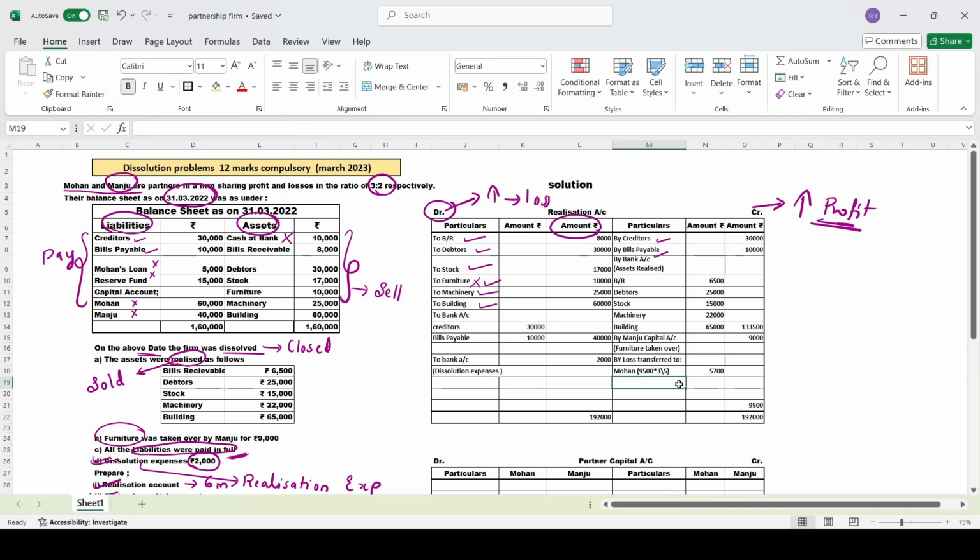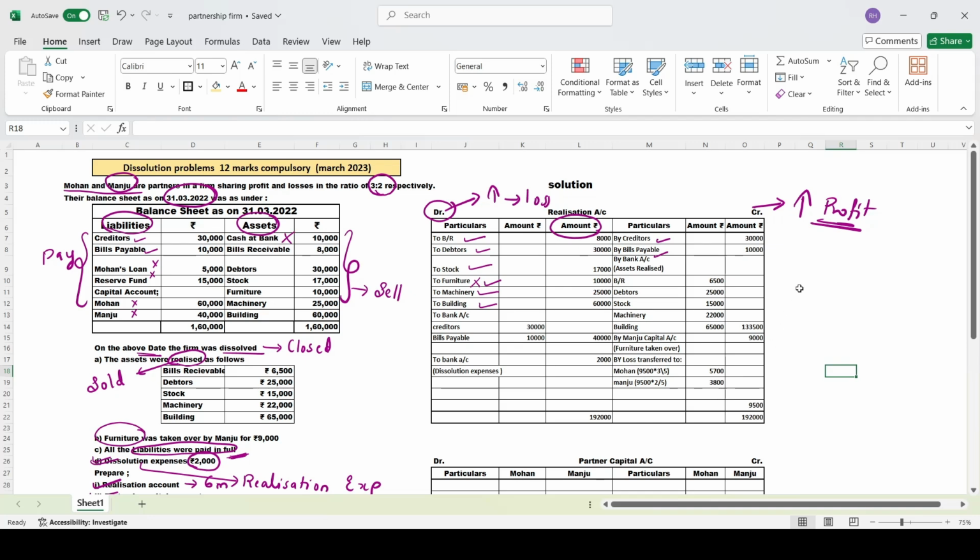And next, Manju equals 9,500 into 2 by 5, which comes to 3,800. Okay. So when you add these two, you should get 9,500 rupees. Total loss is how much? 9,500. Mohan has to pay you 5,700.